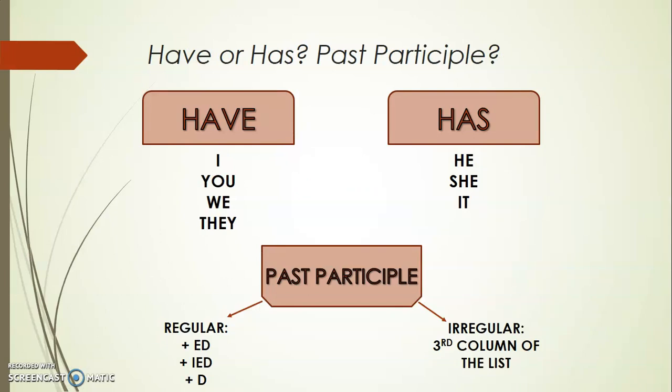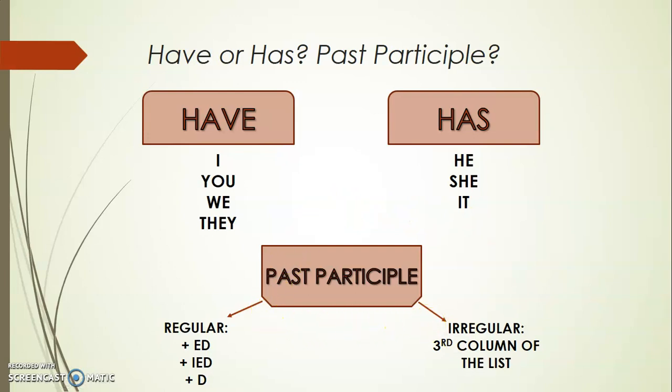But how do I know when to use have or has? And what is the past participle form of the verb? Well, we use have with the pronouns I, you, we, and they. And we use has with he, she, or it. And what about the past participle form?